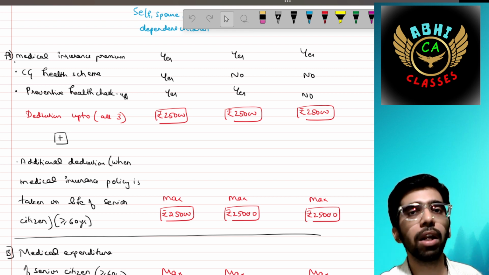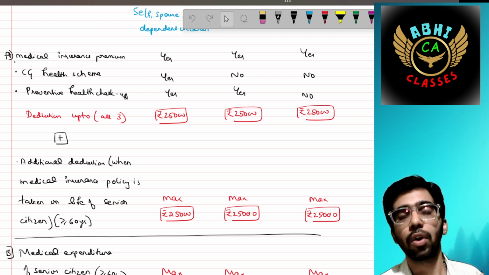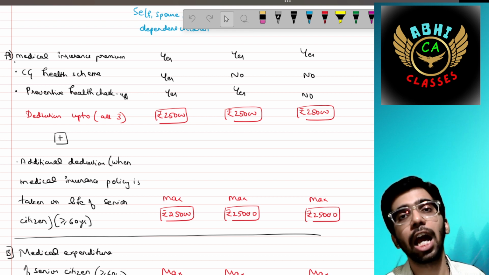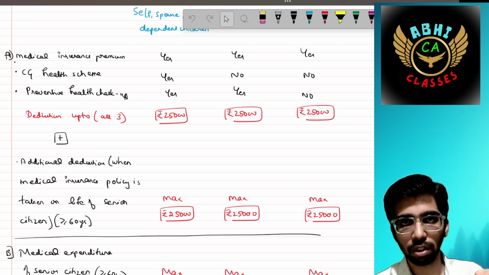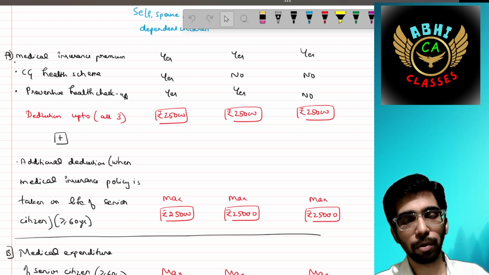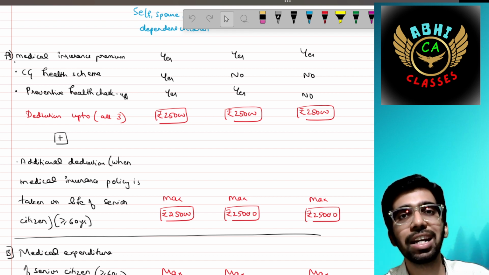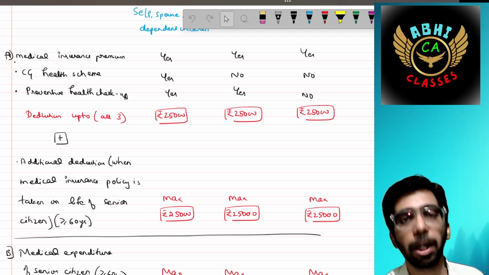I will take an example. I am 25 years old. My parents are crossing 60 plus years of age. Then how much amount can I claim? In respect of my contribution, up to 25,000. In respect of my parents' contribution, I can claim 50,000. Overall, about 75,000 can be claimed by me in respect of the premium paid by me.